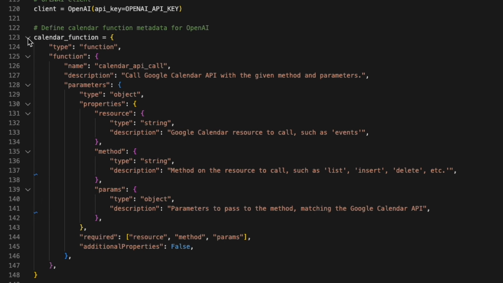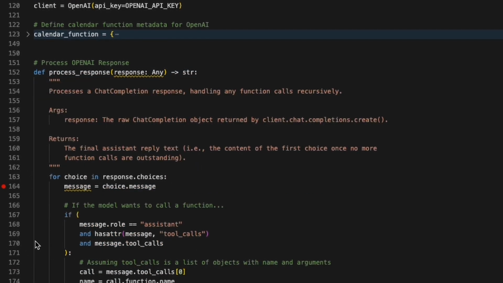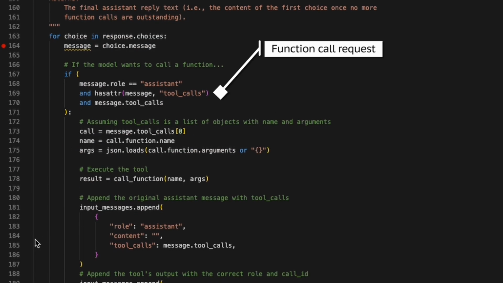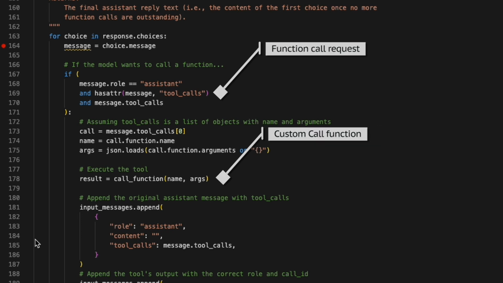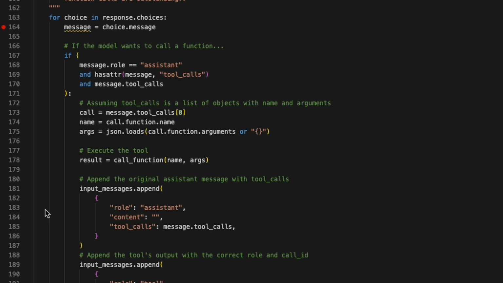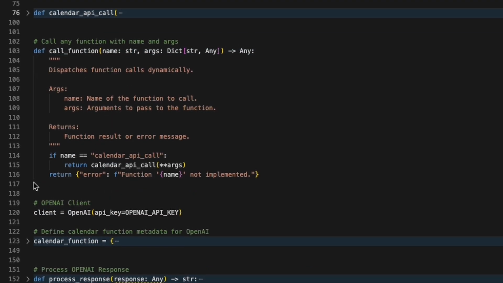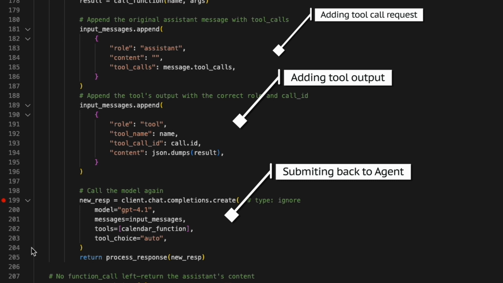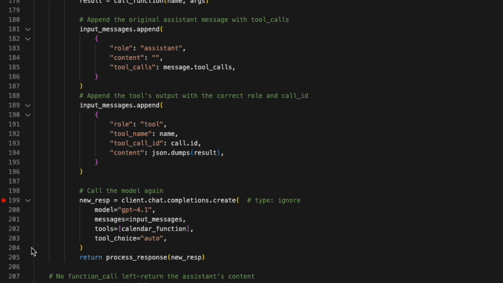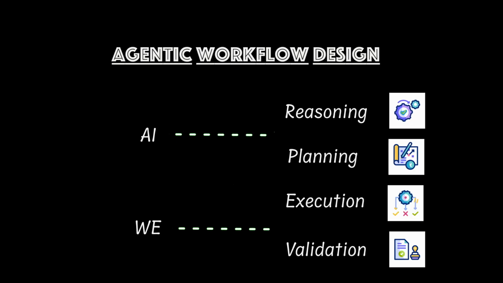Here's where it gets fascinating. The agent doesn't call the calendar function directly. Instead, it sends back a function call request, essentially saying, I want to call the insert method on the events resource, here's the payload. We receive that, execute it via call function, get the result, then feed that back to the API, and only then does the agent complete the task. This is agentic workflow design. The AI handles reasoning and planning, we handle execution and validation.